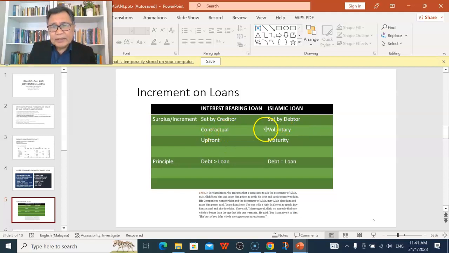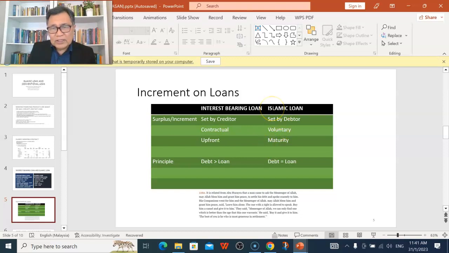And then the increment in the Islamic loan is voluntary. It is not stated in the loan contract that you must pay 10%. It is voluntary. Whereas in the interest-bearing loan, it is contractual. It is stated in the agreement that the interest rate is 10%, and therefore you pay up 5,000 extra over the lending period.